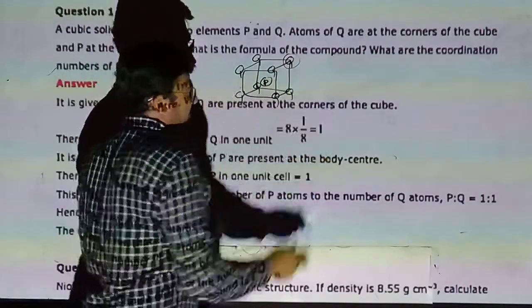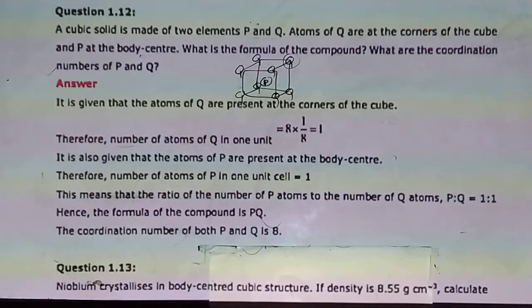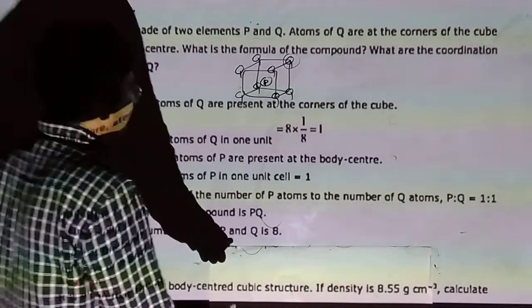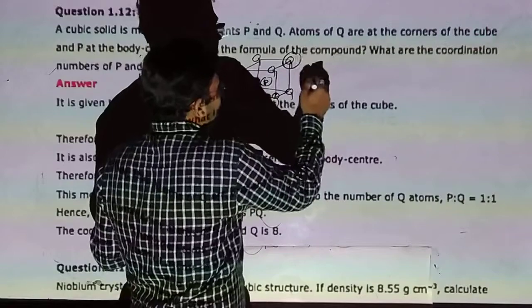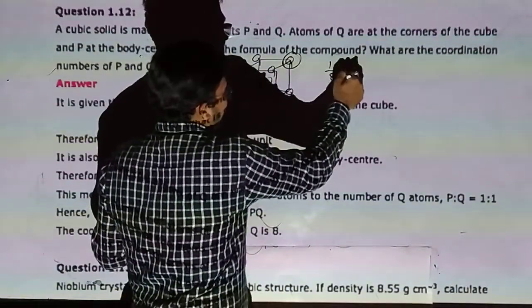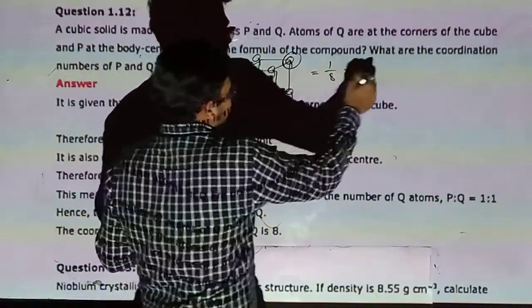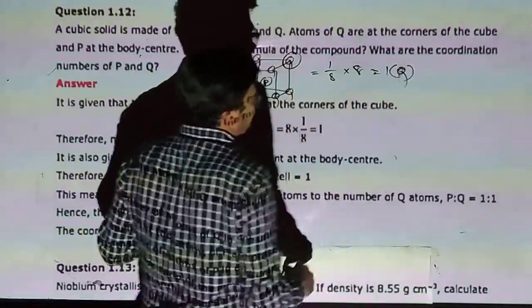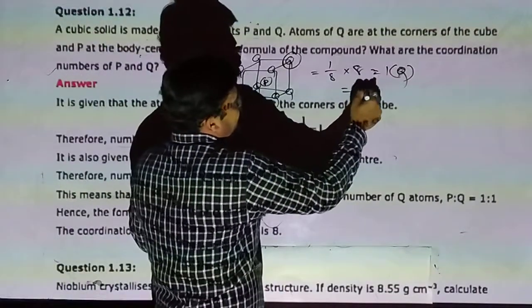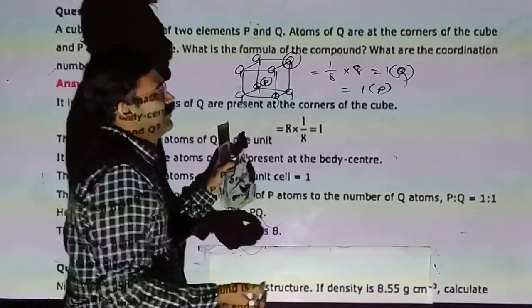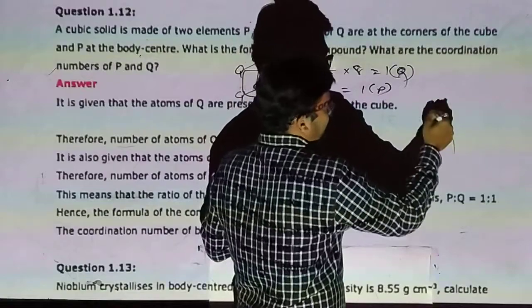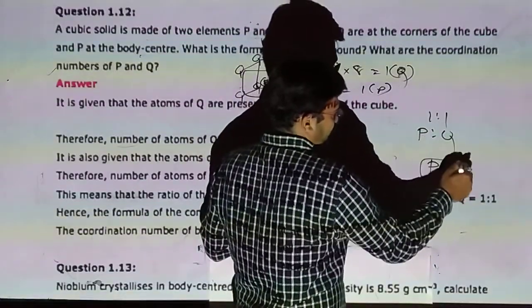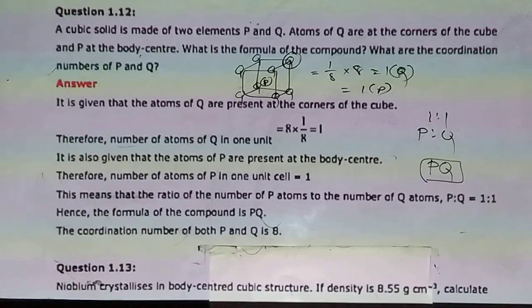So this corner is shared with another 8. It is shared with 8 unit cells. So 1 by 8 portion of 8, 1 by 8 times 1 time, P Q. At the center there is individually 1 P, 1 Q. So P and Q is 1:1. So the formula will be PQ. Your coordination number is 8.